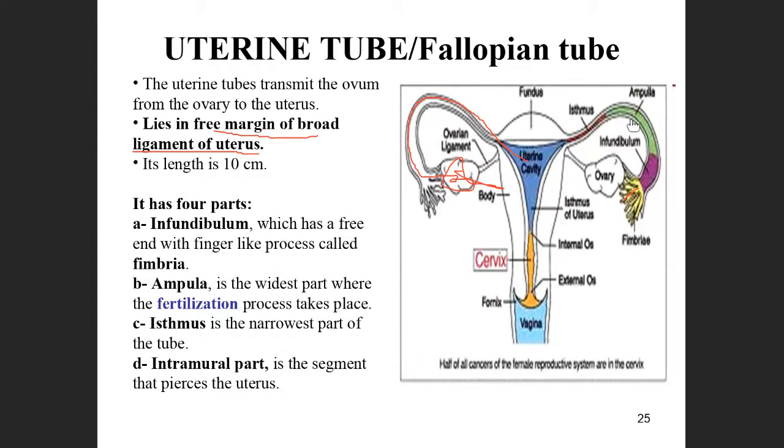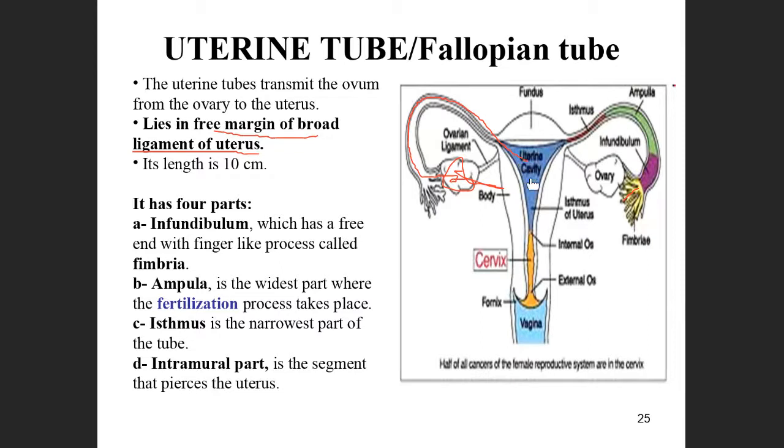Next, another very important part for fertilization. Here both sperm and ovum come and join. First they join in this place, and then come to the uterine cavity for further development.